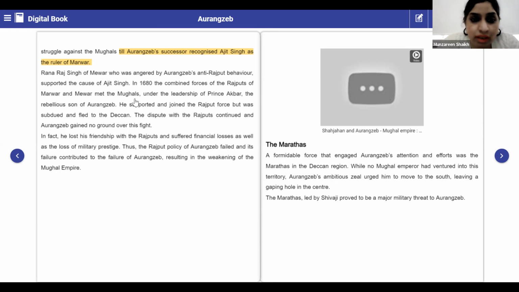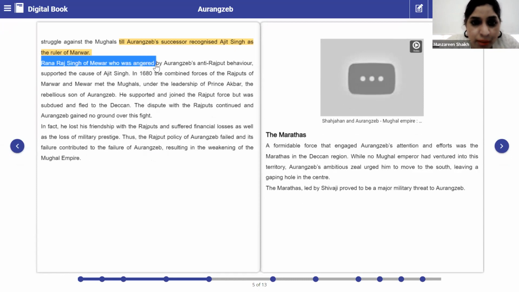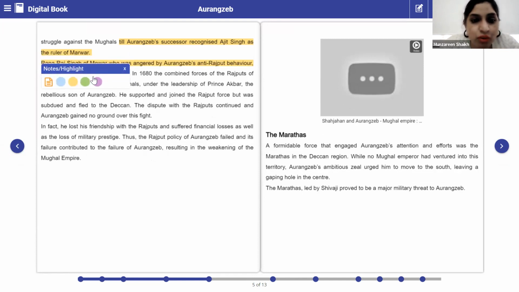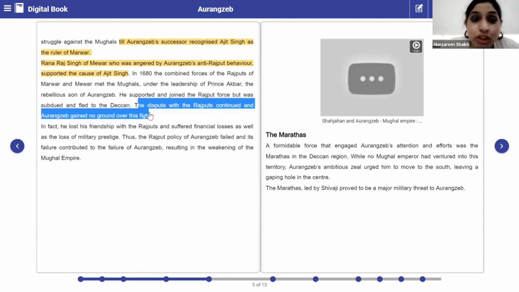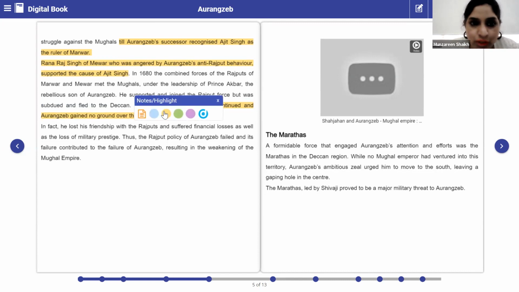Rana Raj Singh was angered because of this behavior of Aurangzeb, and he supported Ajit Singh. Underline this also. He supported Ajit Singh. Now, after that, underline. He did not just get support from Rana Raj Singh, he also got support from Prince Akbar. And underline this, the dispute with the Rajputs continued, and Aurangzeb was left with no ground. He had no option rather than surrendering. Okay. So now, can you see there was a loss?